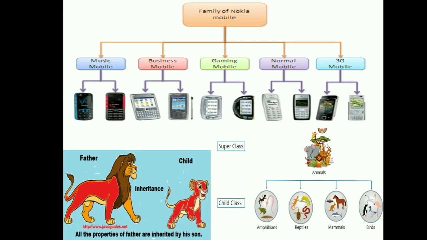Other examples also, a few more examples I have given here. Father and child. And here animal, amphibians, reptiles, mammals, birds. The animal is a superclass, and amphibians, reptiles, mammals, birds are all child classes, base classes or derived classes.